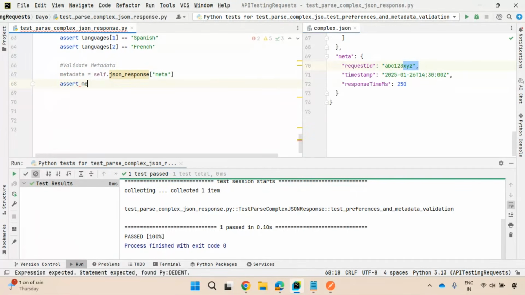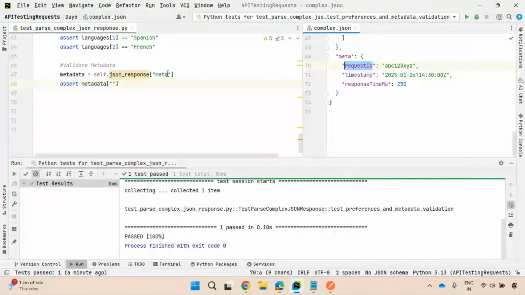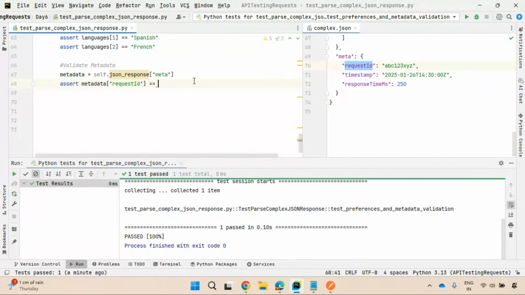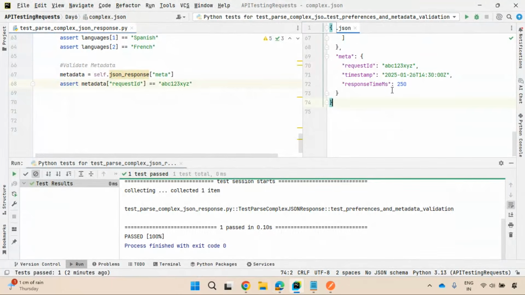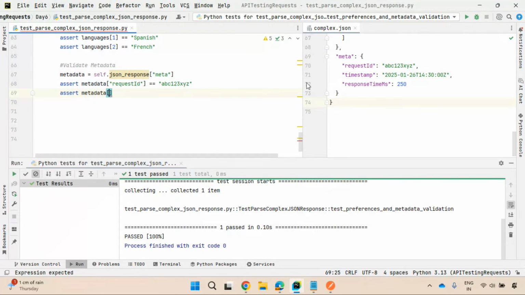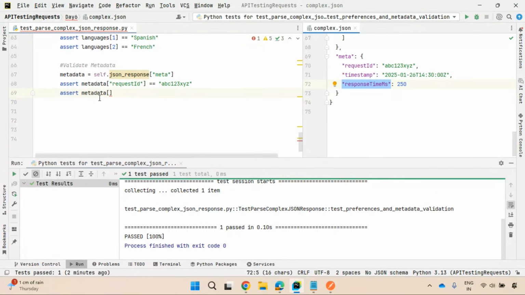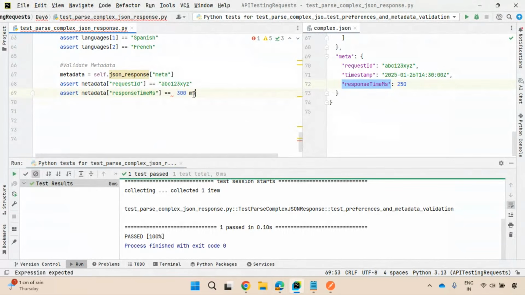So assert metadata of, the first thing they're expecting is request ID. I'll get the value of this request ID. I'll check whether it's equal to this or not. ABC123XYZ. They are expecting that. And response time in milliseconds also, right? Assert metadata of response time milliseconds. They are expecting how much? 300 it should be, right?